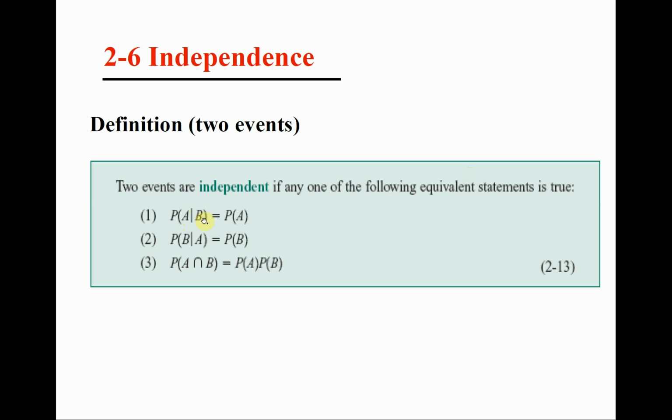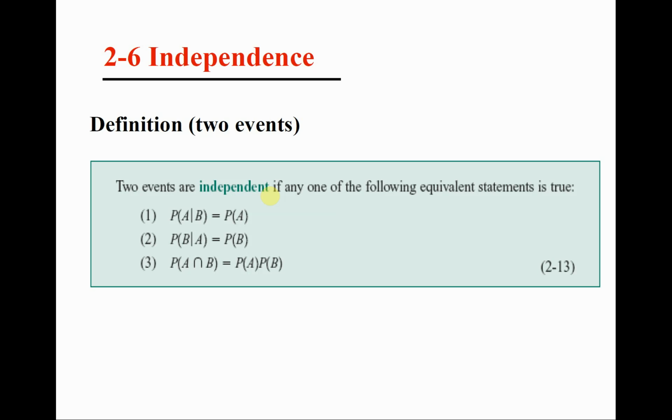Now, since we have two events A and B, it could be the case that these events are independent of each other, which means they are not affecting each other. Now, before the formulas and how we check independence, let's make sure that we understand the concept. What is the meaning that two events are independent? We say two events are independent if the occurrence of one does not affect the occurrence of the other one. They are not related in terms of occurrence. If one happens, it does not really affect the other. So the happening of the other is not related to the happening of the first, and vice versa.